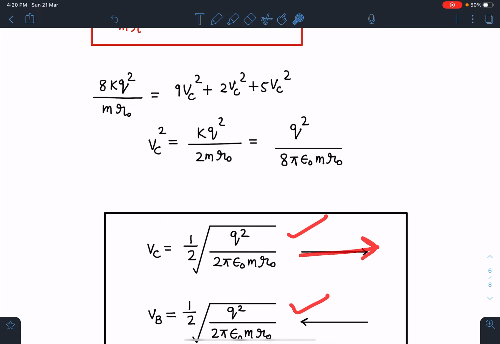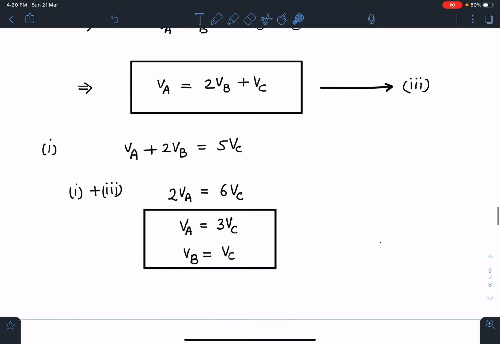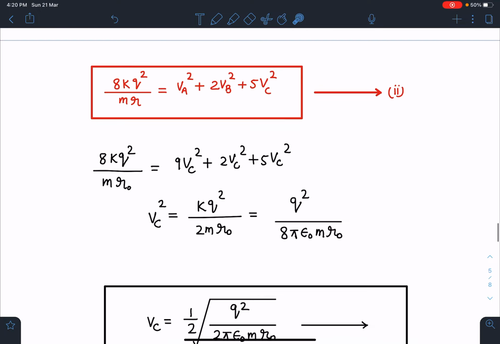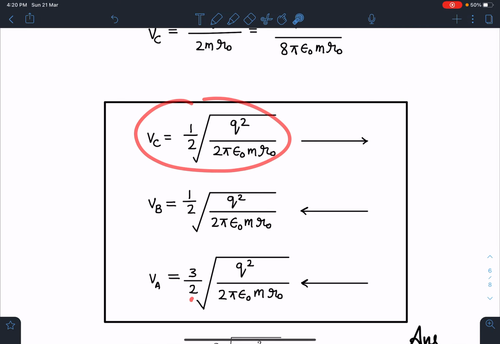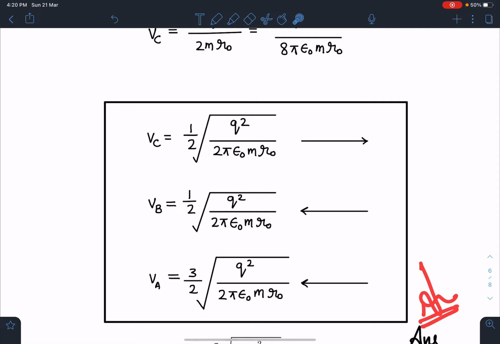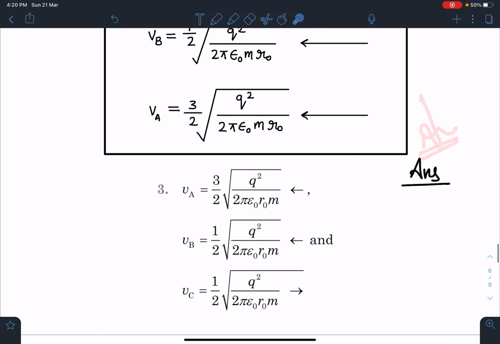This is towards right and this is towards left, and VA was 3 times of VC. Just see here, we have derived VA was 3 times of VC towards left. So this becomes VA is equal to 3 by 2 root of Q square by 2 pi epsilon naught M R naught towards left. Guys, this is going to be the final answer for this question, and these are the answers given in the book also.